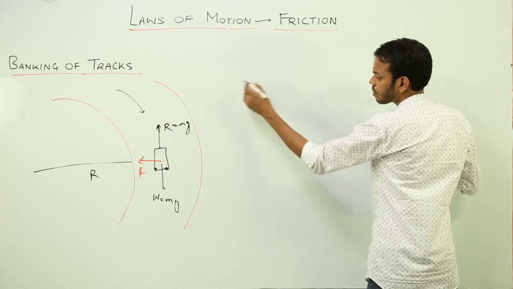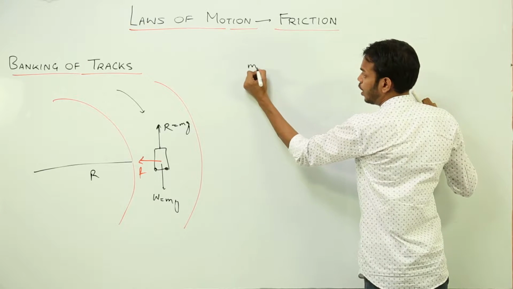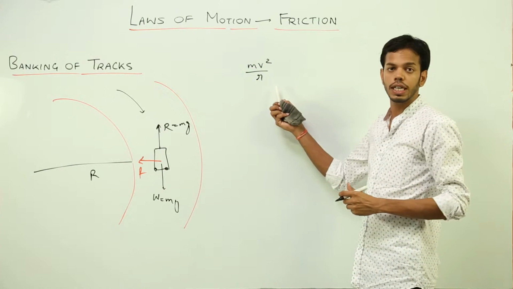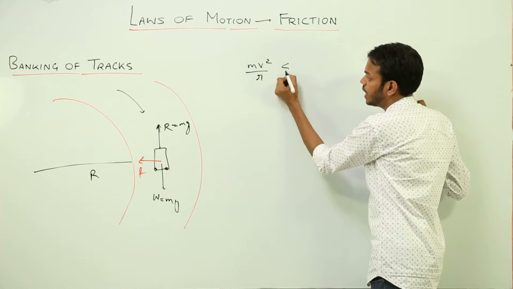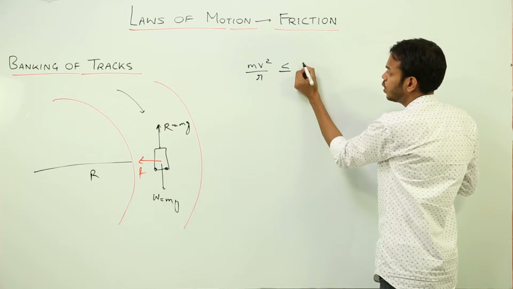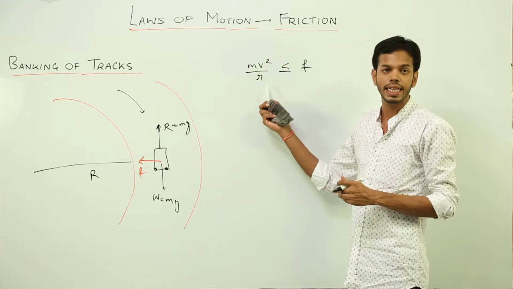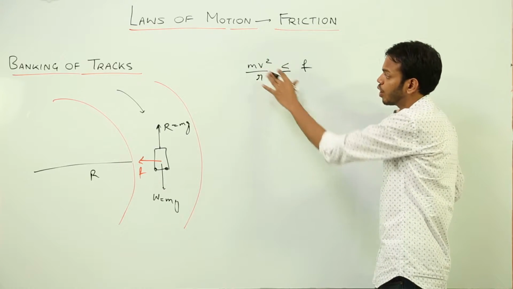So what do you think, which value must be greater? This is the formula of centripetal force, which we have already discussed. So the centripetal force must be less than or equal to the frictional force. That means friction is the force which is providing the necessary centripetal force, so the value of the frictional force must be greater than or equal to this.